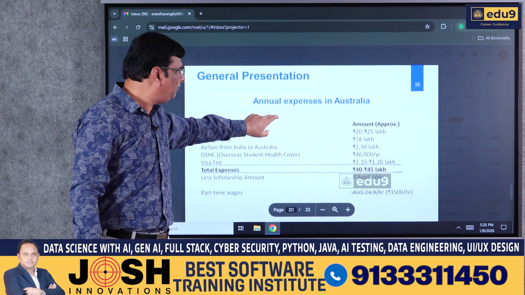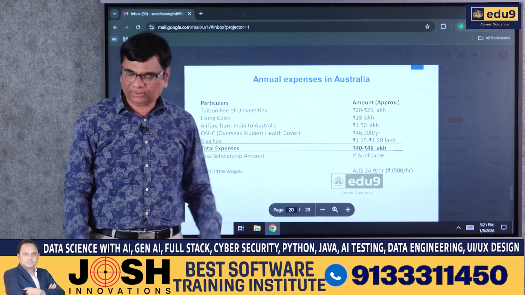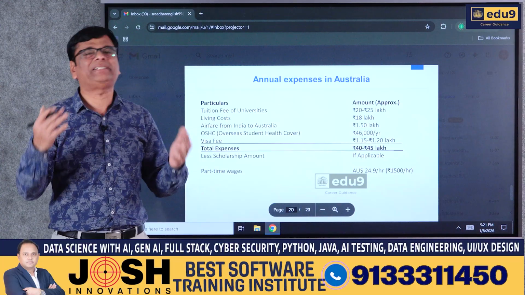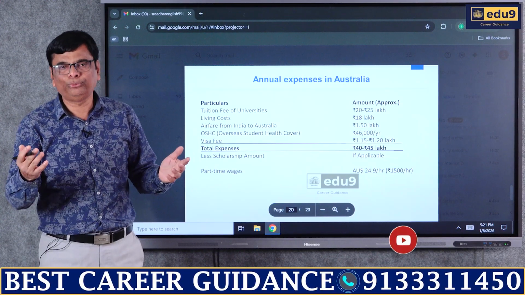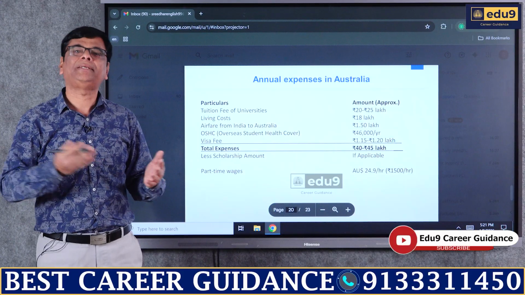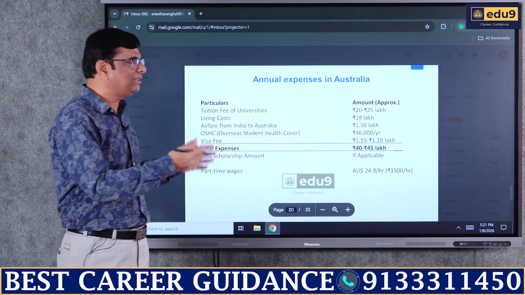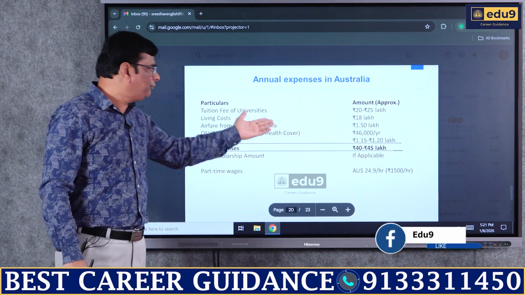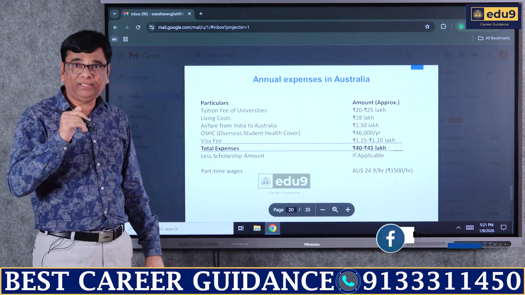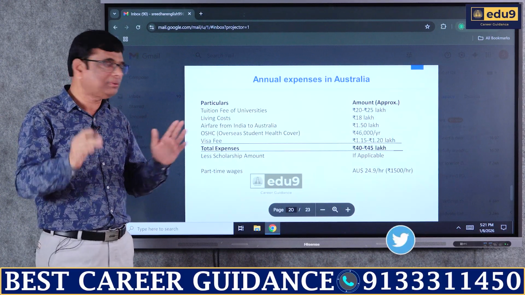And if we come to annual expenses, we have already seen, so overall a rough calculation of how much amount it is necessary for you to be prepared for, to get into an Australian university and pursue your course. Roughly we will try to understand. Tuition fee of universities is approximately between 20 and 25 lakh Indian rupees, depending on university and course.